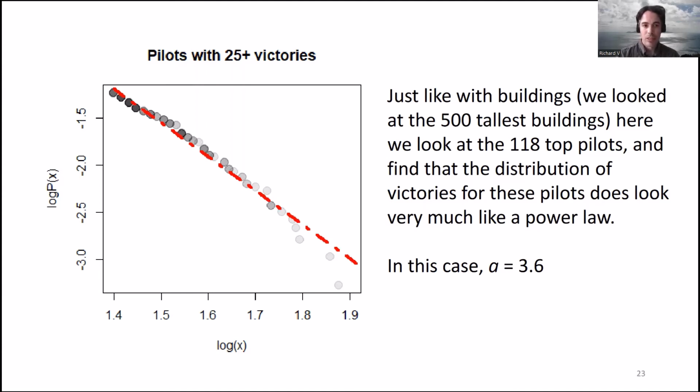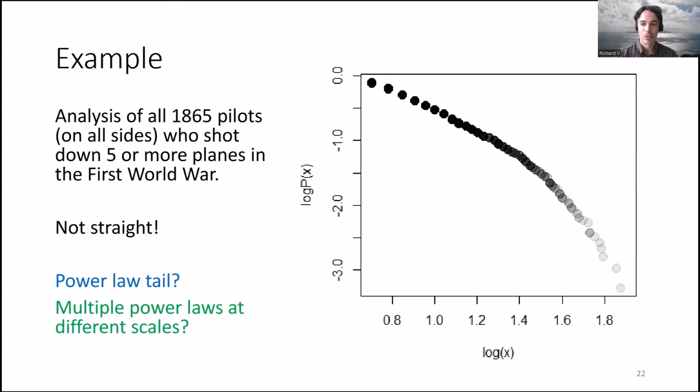But in this case, I would be reluctant to say that the original data follows a power law because it's clearly not a straight line. So there's something else going on here, and maybe it would be possible to find a statistical pattern that wasn't a power law that fits this data better based on some simulation or modeling.